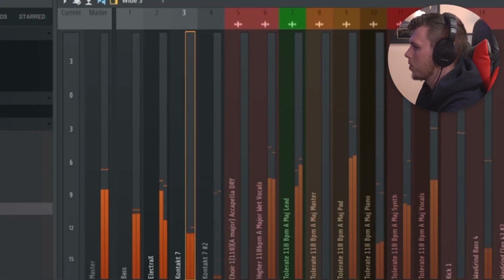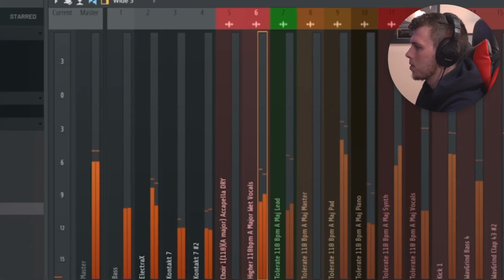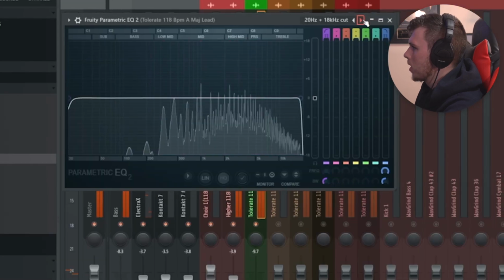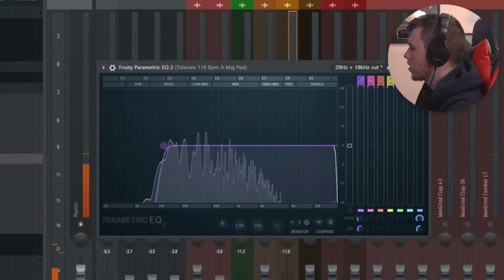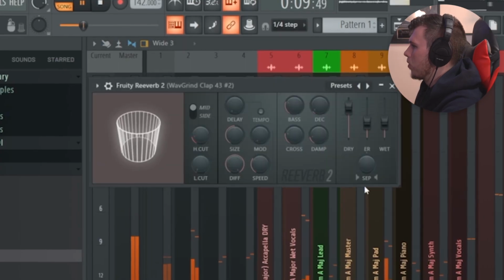Exact same thing for this Rhodes here. There's already a reverb that I added onto these vocals here, so they sound perfect. This one lead here adds so much energy, but I don't want it to be too loud. I'm going to solo this pad and do the exact same thing by adding a high pass filter. I'm going to add some reverb on this snap.